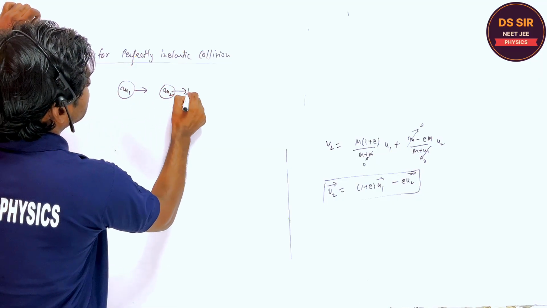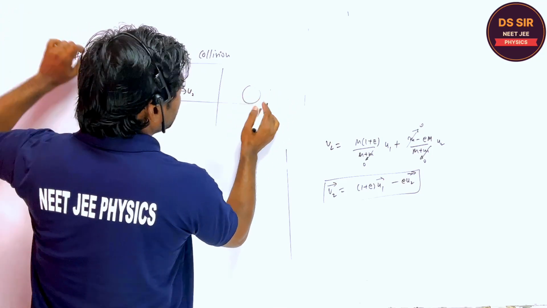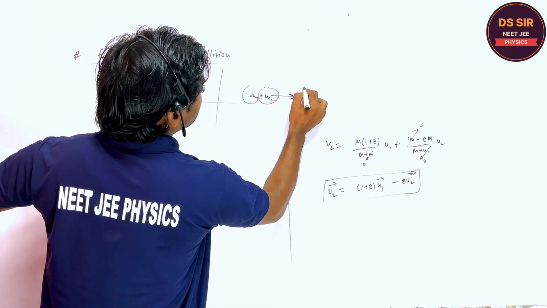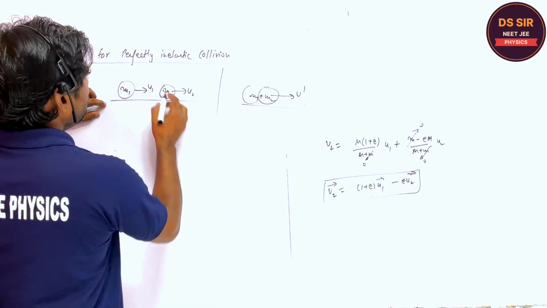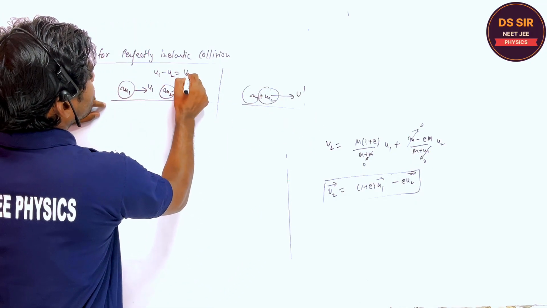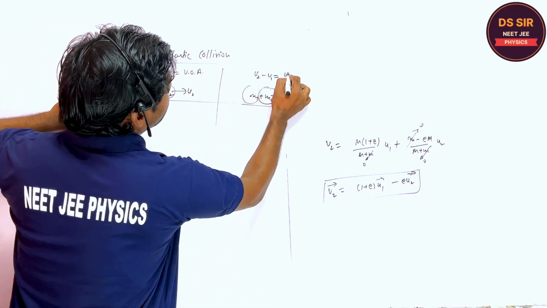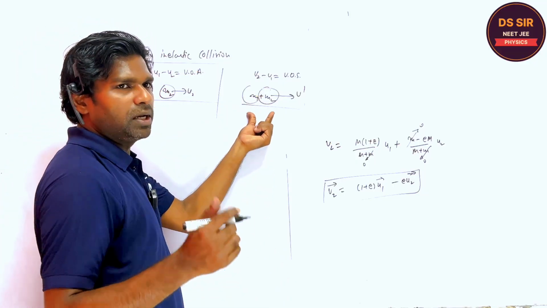You tell me. After collision, they are combined, right? And they move with the common velocity. Are you getting or not? So if u1 minus u2 is the velocity of approach and v2 minus v1 is the velocity of separation, so what is the separation velocity, you tell?